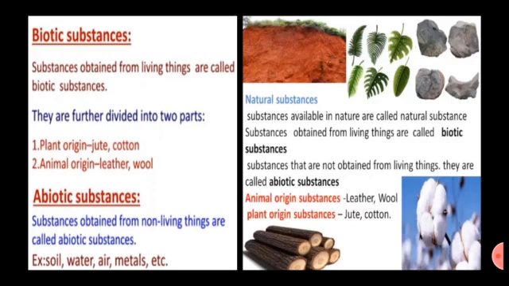Now, can you tell how leather and wool are different from jute and cotton? Leather and wool are obtained from animals and they are of animal origin, whereas jute and cotton are substances of plant origin. Do we find plastic, nylon, brass or cement in nature? No. These substances are man-made substances.